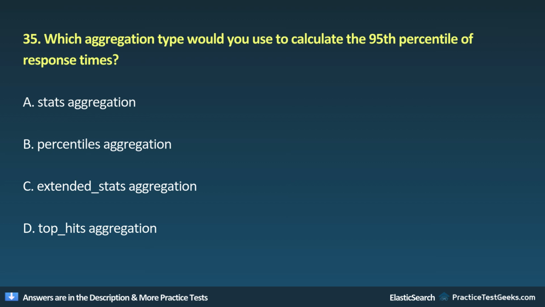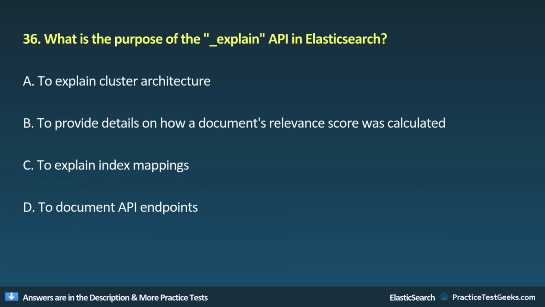35. Which aggregation type would you use to calculate the 95th percentile of response times? A. Stats aggregation. B. Percentiles aggregation. C. Extended stats aggregation. D. Top hits aggregation.